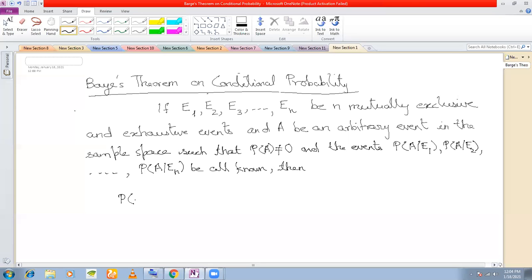Then P(Ei/A) is equal to, remember this theorem, how we write, okay? P(Ei/A) is equal to P(Ei) into P(A/Ei) divided by summation i is equal to 1 to N of P(Ei) P(A/Ei).